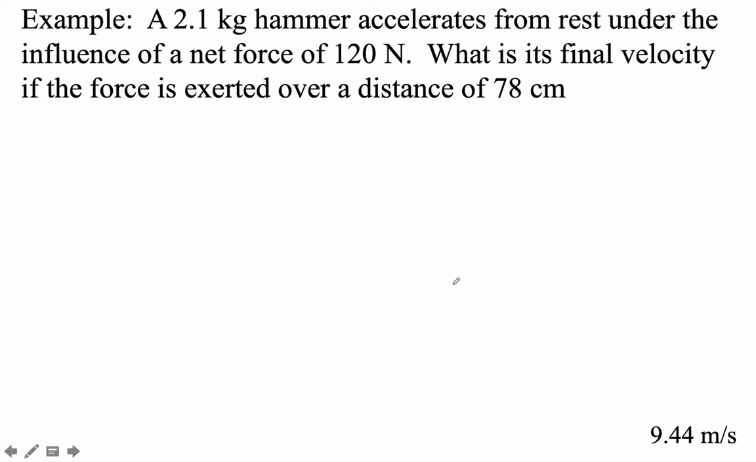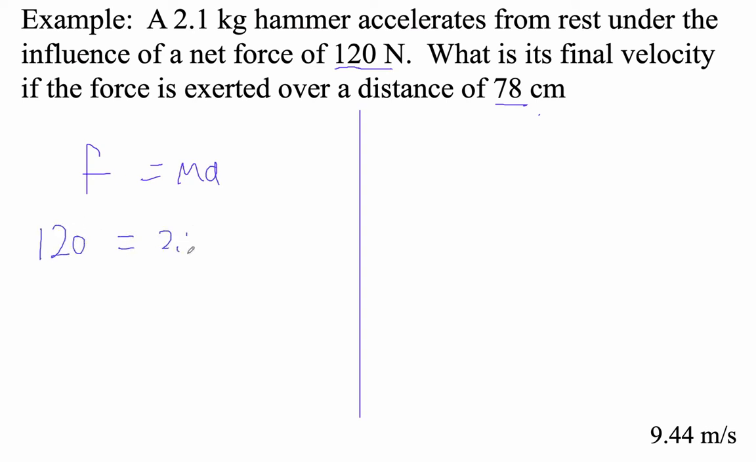Let's look at the next one. The next one's, of course, a somewhat more difficult problem. A 2.1 kilogram hammer accelerates from rest under the influence of a net force of 120 newtons. What is its final velocity if this force is exerted over a distance of 78 centimeters? Okay, so step one, basically it's two different problems. Step one is let's use F equals ma and find the acceleration. So 120 is 2.1 times a. And this is newtons, and that's kilograms, and then we're trying to find acceleration.